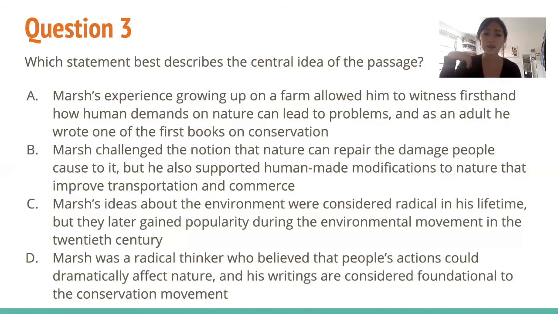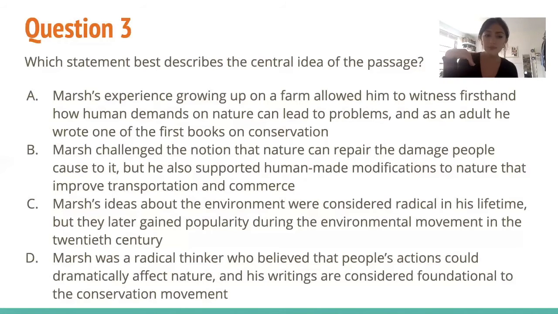C, Marsh's ideas about the environment were considered radical in his lifetime, but they later gained popularity during the environmental movement in the 20th century. This is a main part of the main idea, but we don't know if this is the answer yet because it doesn't even tell us what the ideas about the environment are. It just tells us about how he was radical and then his ideas became popular.